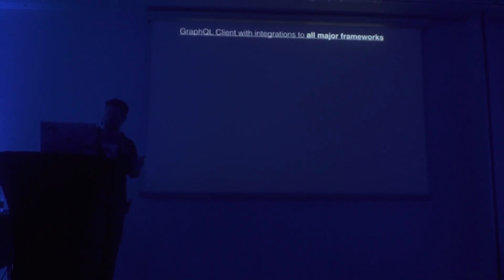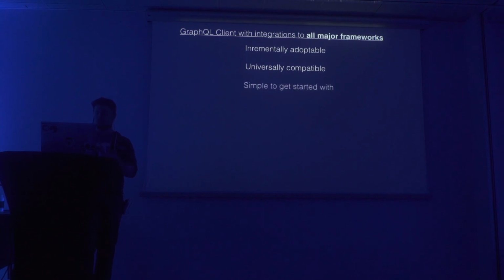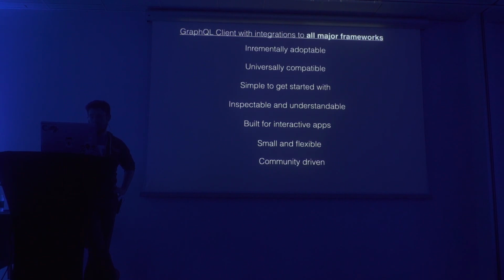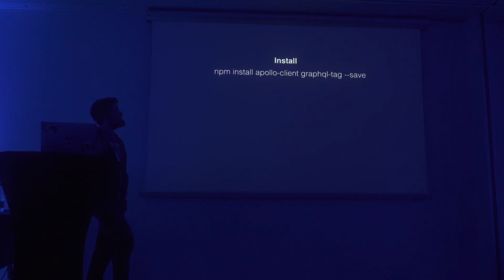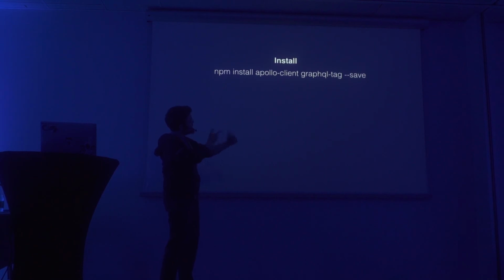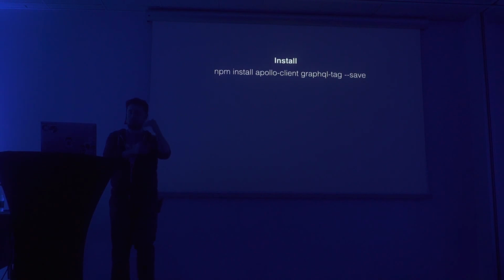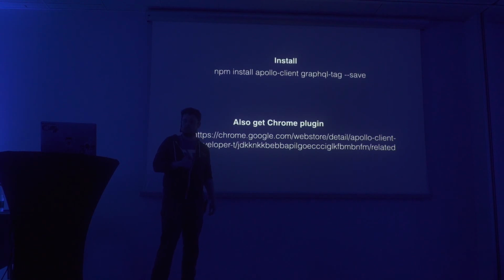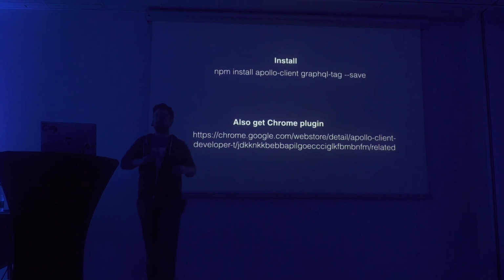Okay, so Apollo client. So this one integrates to all major frameworks. This is the sales pitch from them. They say incrementally adoptable, sounds very nice. Universally compatible. Ooh. Not like my computer that doesn't work with anything, but that's another question. Simple to get started with. Well, it kind of is, right? NPM install and you're in business. It's inspectable and understandable. It's built for interactive apps, small and flexible, community driven. And yeah, as I was saying, you just need these two NPM libraries to start with, which is the Apollo client and the GraphQL tag. So you're able to pose your queries. And there's also a very nice Chrome plugin that you should be installing to make your life a lot easier. You will get the slides, I promise. You don't have to type this manually.